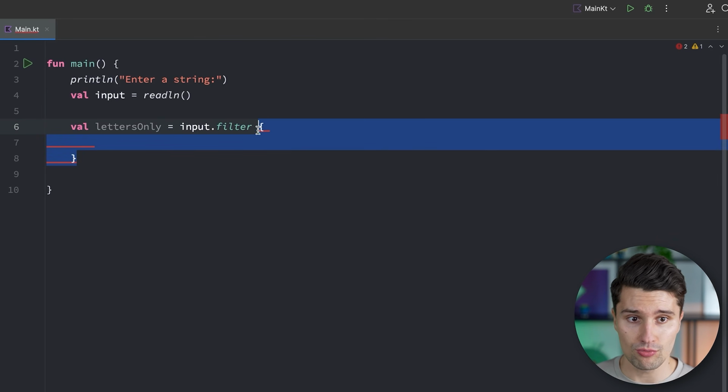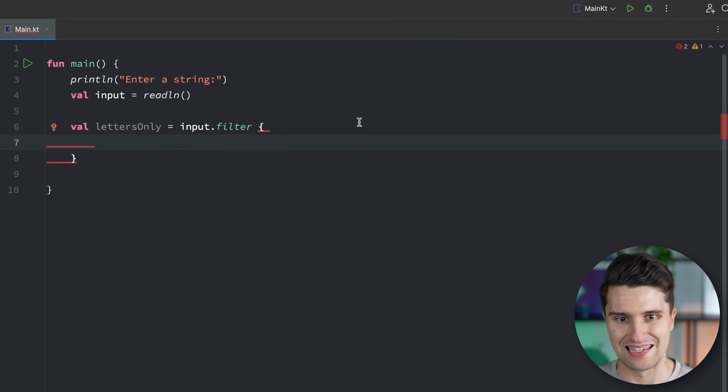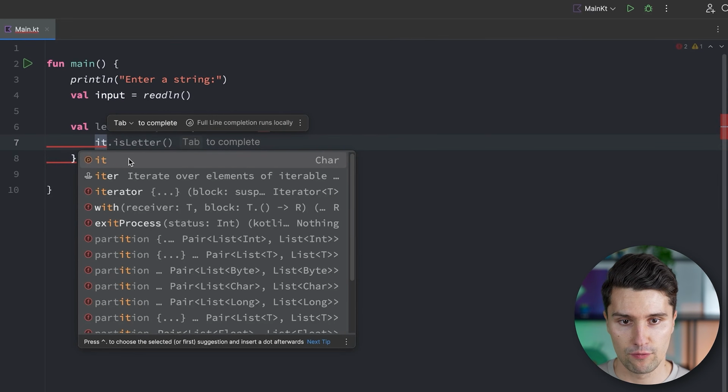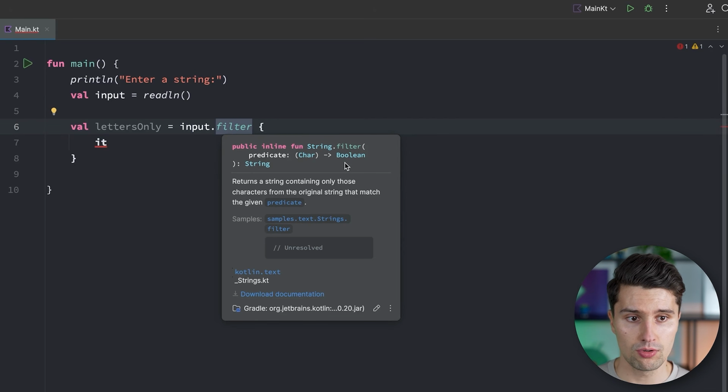And based on the rule we now specify here, the filter function will apply the filter to this input. So what we could do is specify it. With it, we refer to the single parameter that this Lambda function actually takes. So this is now called for every single character of this string. And if we take a look at the filter function, this now needs to return a Boolean.